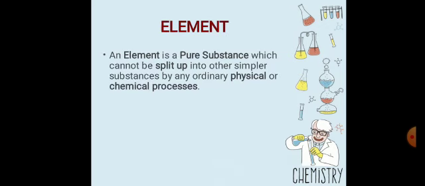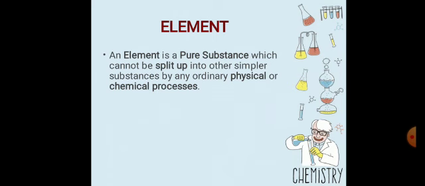Now our main topic is the element. First of all, we discuss the atom. What is an atom? An atom is the smallest particle that is composed of electrons, protons and neutrons. Electrons have a negative charge, protons have a positive charge, and neutrons are neutral. Now what is an element?